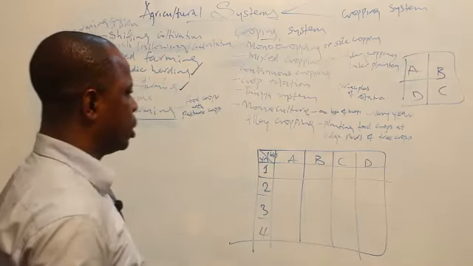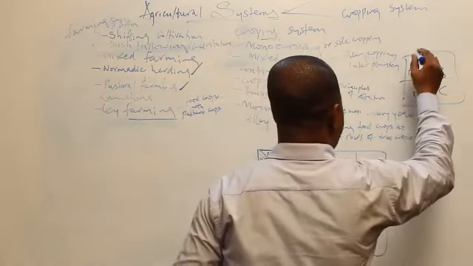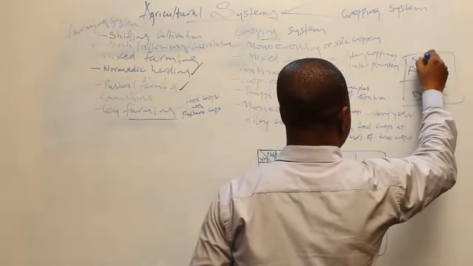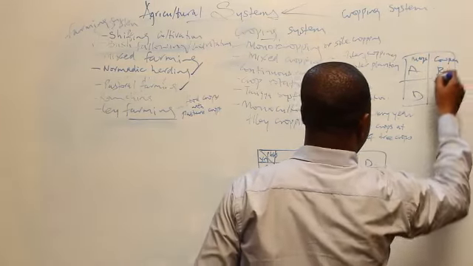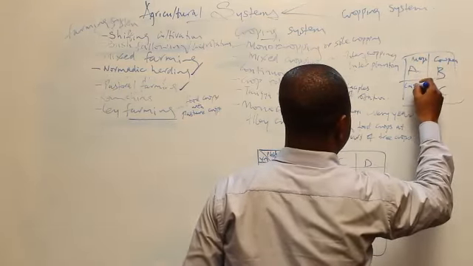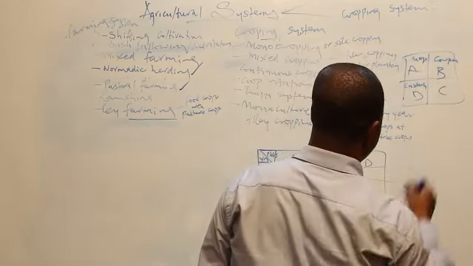Now, I want to plant on my farm in year 1. Let's assume on plot A, I plant maize. Plot B, I plant cowpea. Plot C, I plant cassava. Plot D, I plant rice.